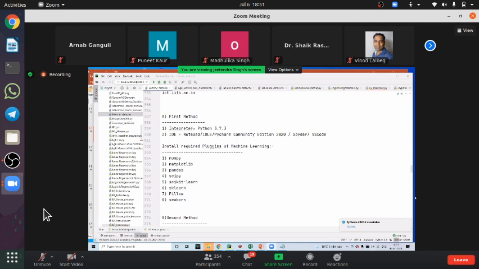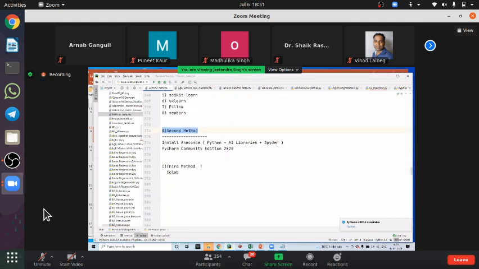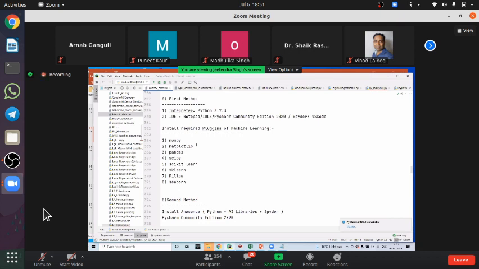Avik Mukherjee ji, please give me a few minutes, I'll explain that. For hands-on implementation, we have three ways. This is the first method, this is the second method, and this is the third. So there are three ways for hands-on implementation of all these examples of data science.